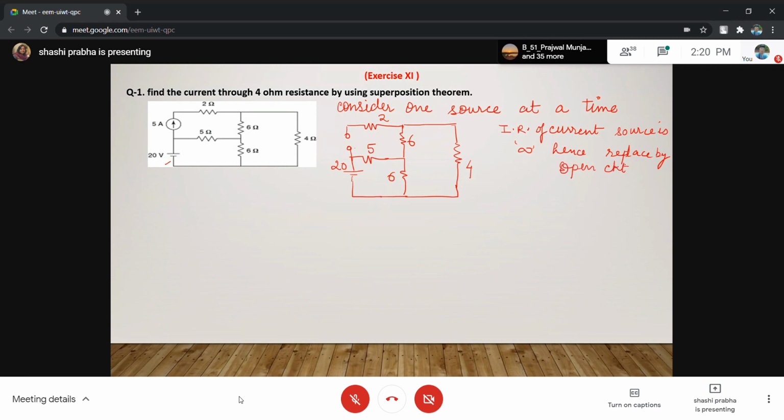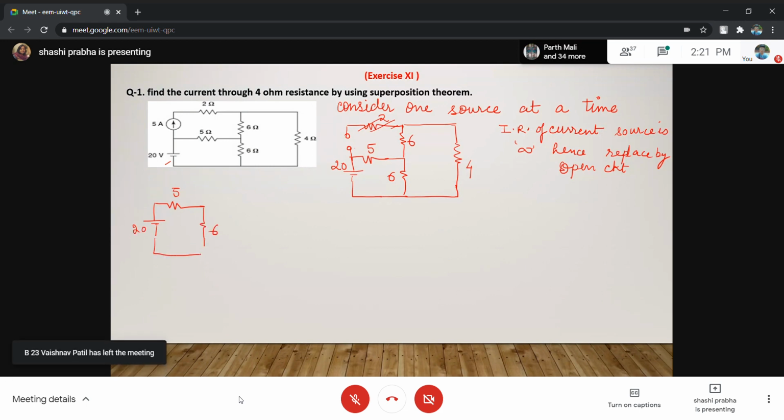Voltage source is replaced by a short circuit and current source is replaced by an open circuit. See, the circuit remains the same except this particular branch. So this 2 ohm resistance will not appear anywhere. It's a part of the open. So can we redraw this circuit? I'll redraw this circuit. 5, 20,